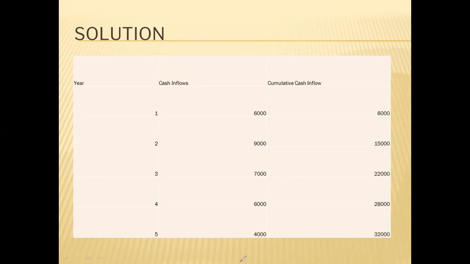Okay. Now we will have to fill the cumulative cash flow. First year it will be the same, 6,000. Second year cumulative will be 6,000 plus 9,000, which will be 15,000.